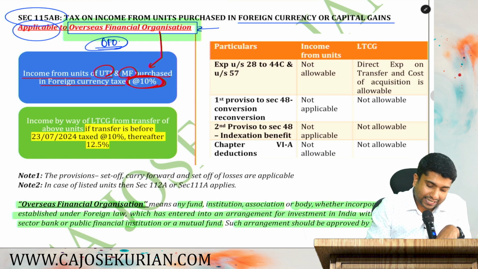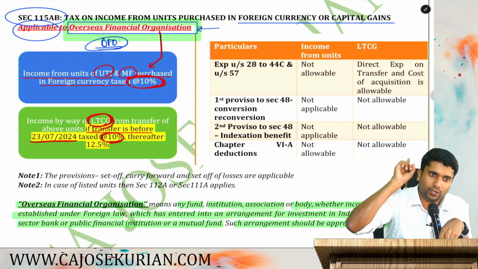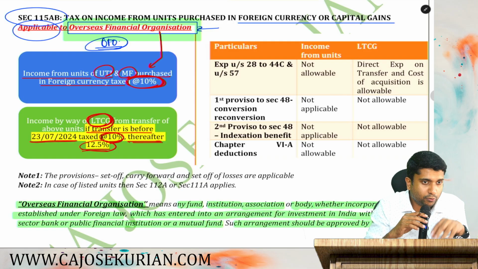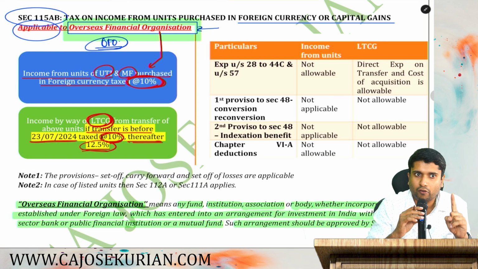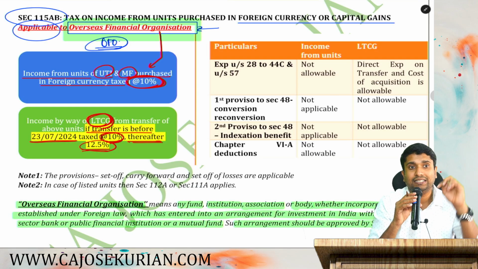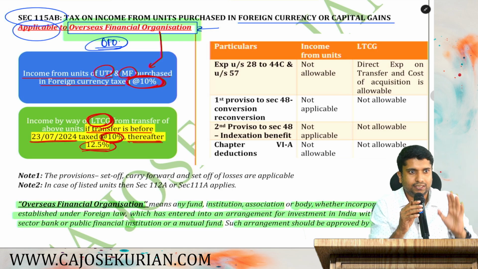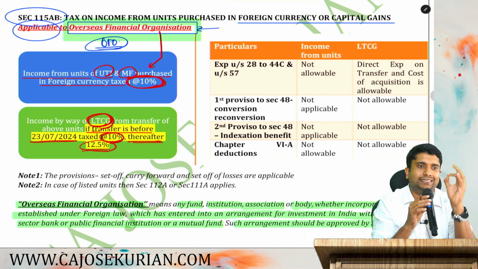Now, if you sell that particular units of mutual fund and you have long-term capital gain, and if the transfer is before 23rd July 2024, then the rate is 10%. Old rate was 10. But with effect from 23rd July 2024, the rate is 12.5%. Are you with me? So two things. If you are an overseas financial organization having income from UTI or mutual fund which is initially purchased in foreign currency, that investment income is taxed only at 10%.